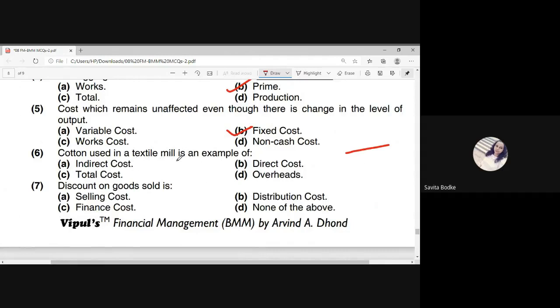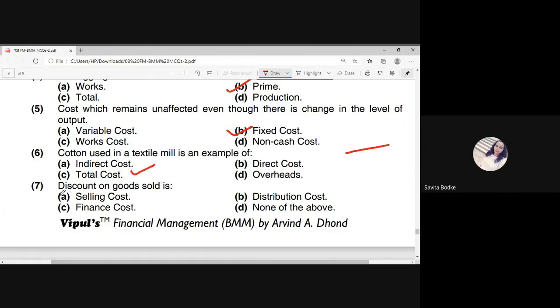Now the next one, the sixth one: cotton used in the textile mill is an example of what? Whether that is direct cost, indirect cost, total cost, or overheads. Just think and tell me the answer. The appropriate answer is that it is an example of your total cost.